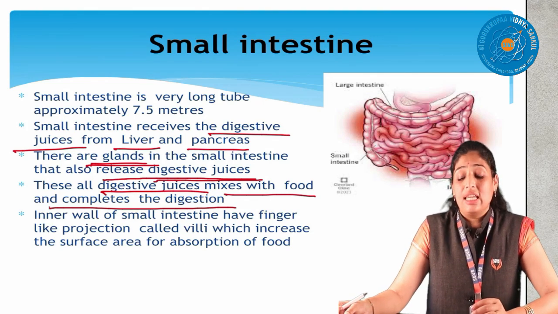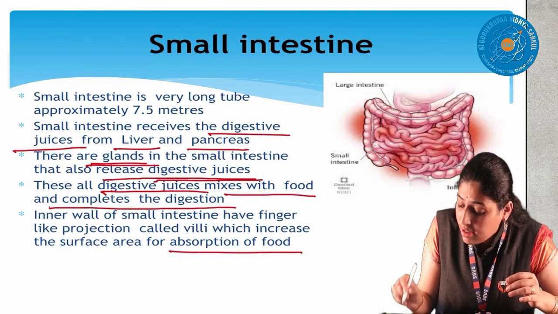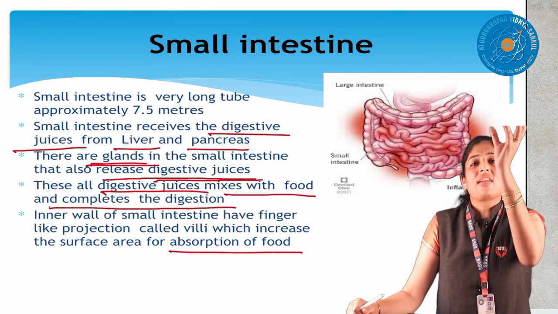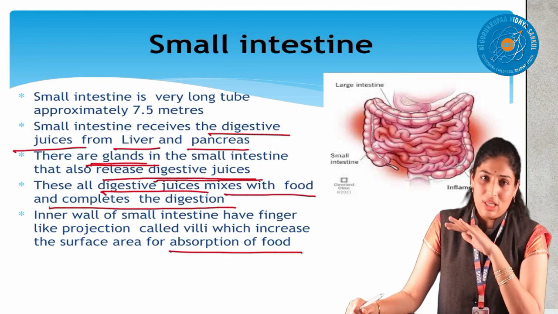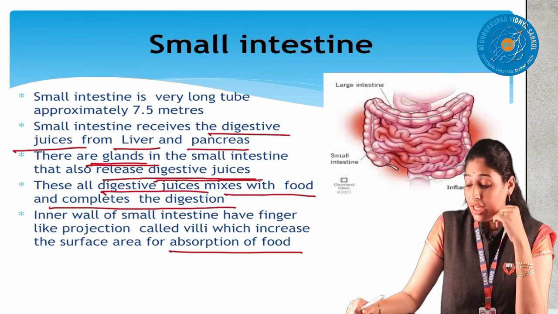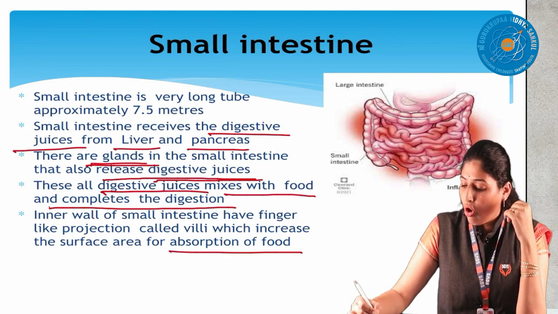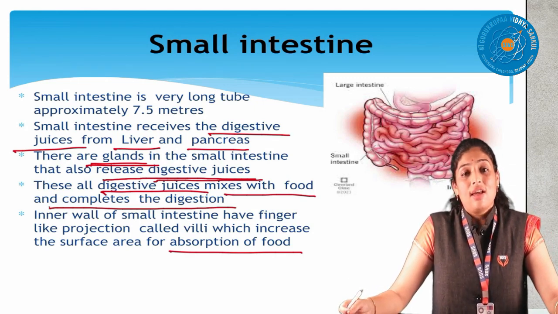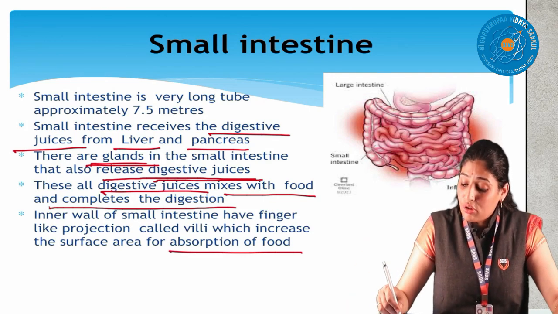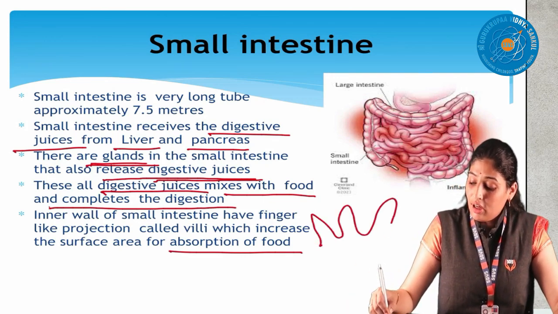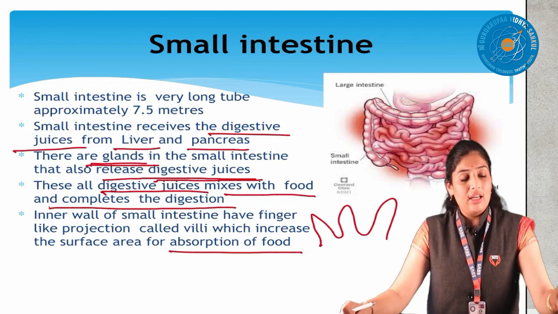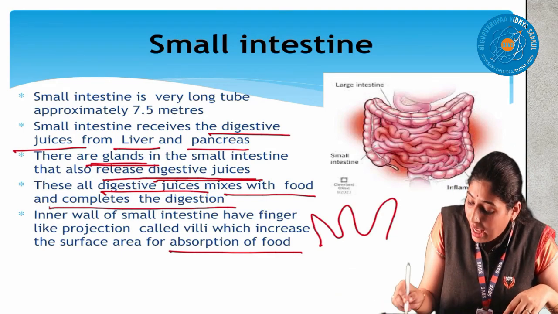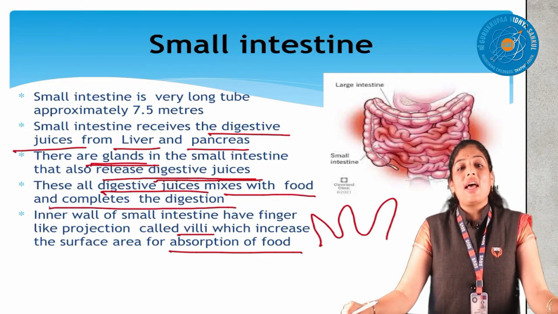That other function is absorption. What exactly is absorption? Absorption, the meaning itself says sucking. What sucking? Now the food is digested. Here I show the picture. There is a coiled small intestine. In the wall of this intestine, we have finger-like projections. We have finger-like projections, like fingers. These finger-like projections we call villi.